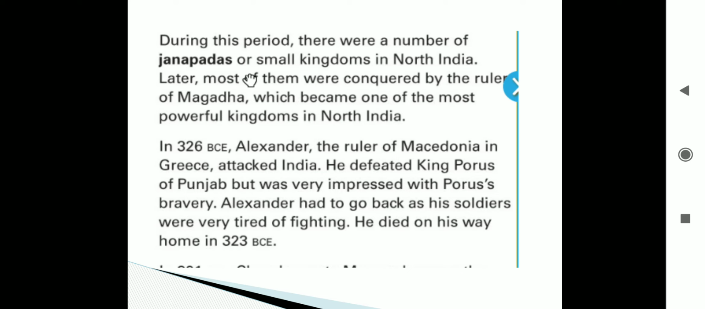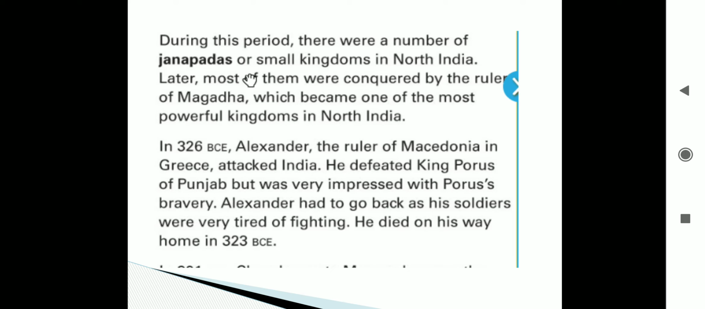He defeated King Porus of Punjab, but was very impressed with Porus' bravery. Alexander had to go back because his soldiers were very tired of fighting.